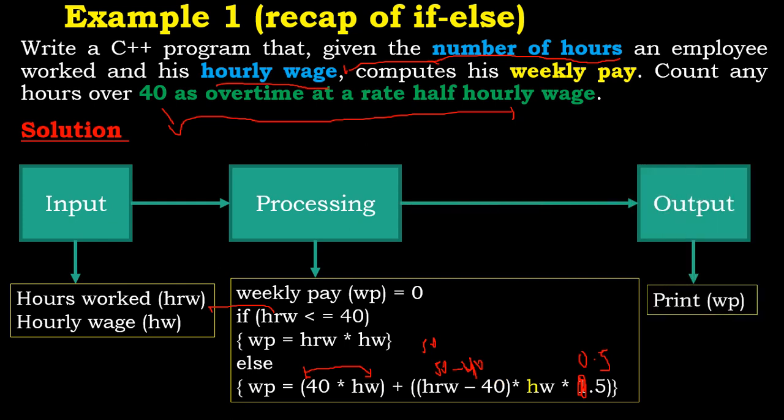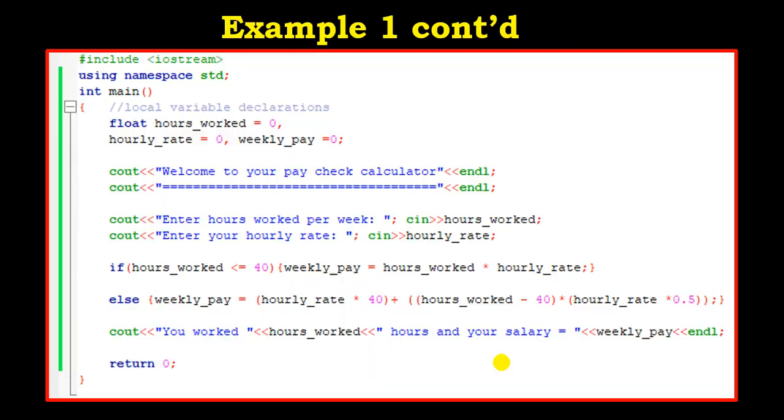And when we are done, we print his wages. It's very easy and simple. So let's see what is happening in the code. Of course we use our input, so we #include our input and output string. We have using namespace, we have our int main. We declare our local variables.